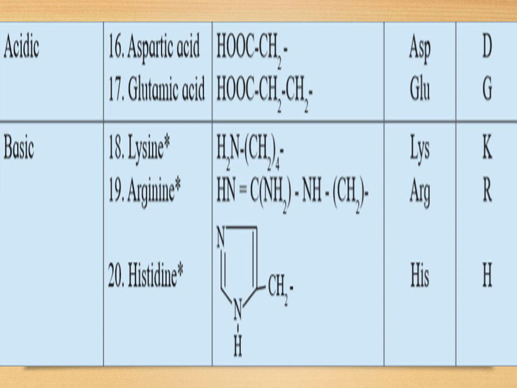Whereas for basic, it is lysine, arginine and histidine. Students, all these three basic alpha amino acids are essential amino acids, and that is why they are represented by an asterisk symbol.